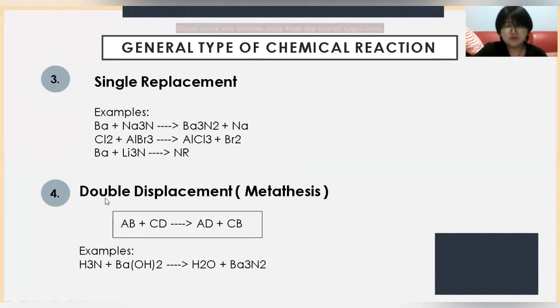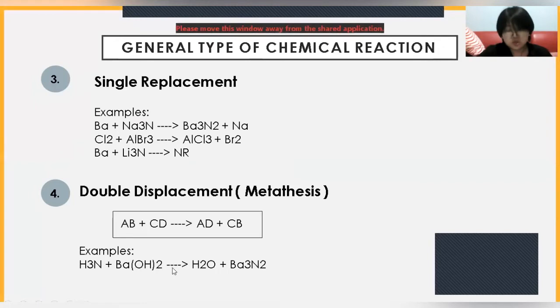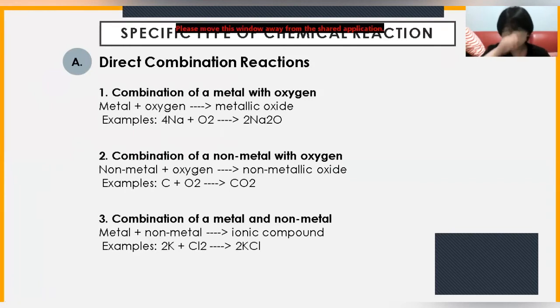The fourth, we have double displacement or metathesis. We have AB plus CD yields AD plus CB. For example, we have H3N plus Ba(OH)2 yields H2O plus Ba3N2. Now let's proceed with the more specific types of chemical reactions. The first, we have the direct combination reactions.